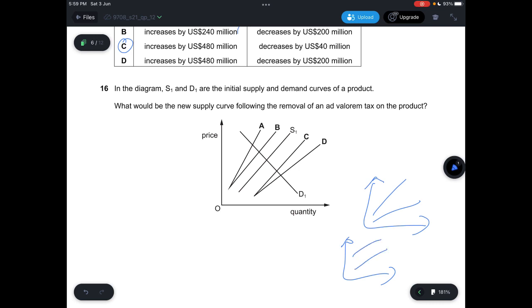This one will be parallel. This one will be the specific tax, like it will be imposed like $20 for every single price increase. This one is like a specific percentage. This will be an ad valorem tax.